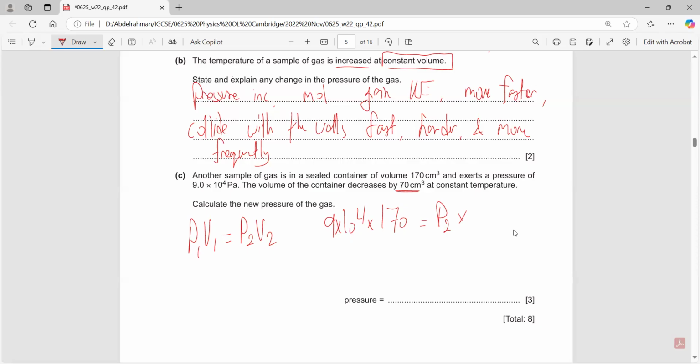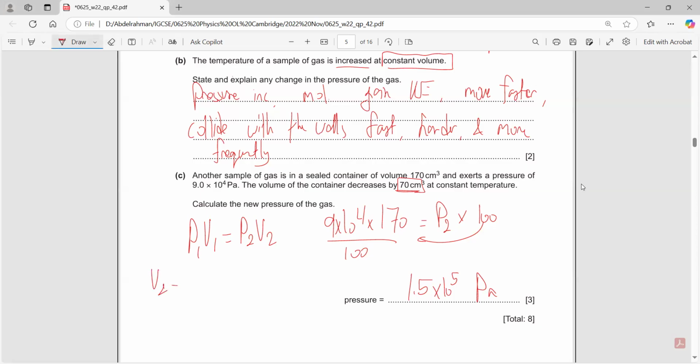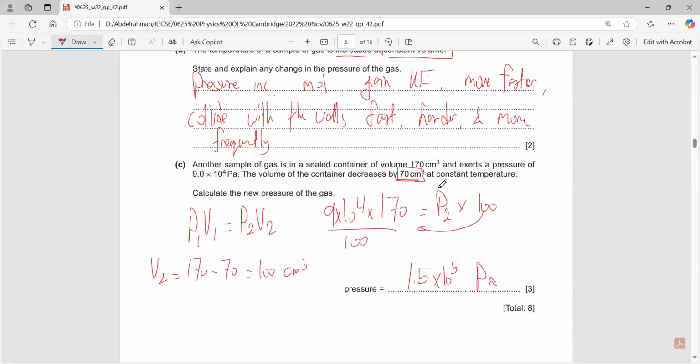Does this mean that the final volume is 70? No, this means that the final volume is 100. Just divide by 100, and the final pressure would be around 1.5 times 10 to the power of 5 pascals. It decreases by 70, so V2 is equal to 170 minus 70, which is equal to 100 centimeters cubed.